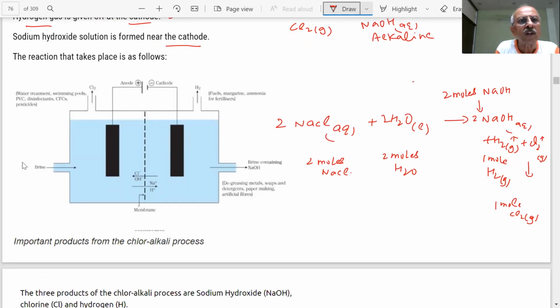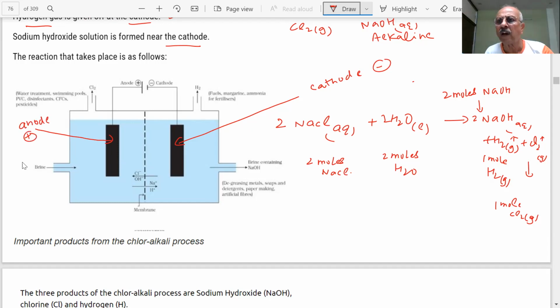Let us see, students, the reaction that takes place. You can see these are the two electrodes. This is the cathode. The cathode is negative. You can see the negative plate. Can you see the anode? This is the anode, positive. Every battery, if you see a battery, one is positive, the other is negative.